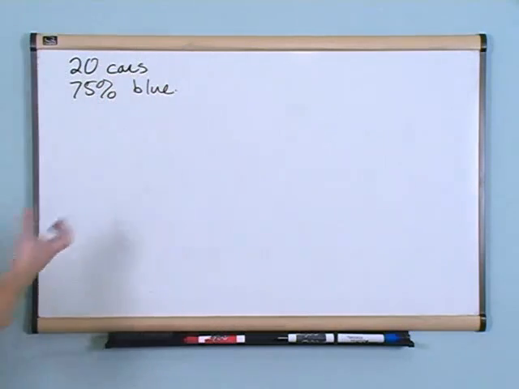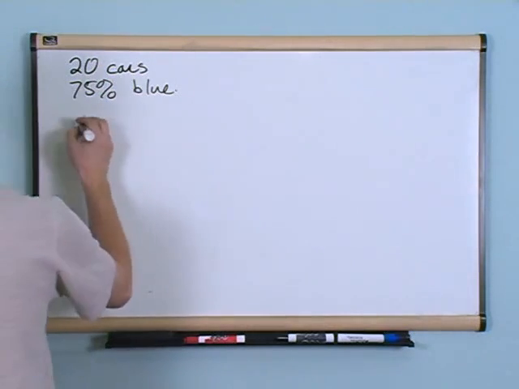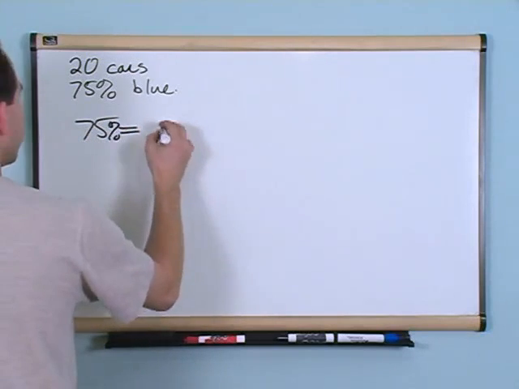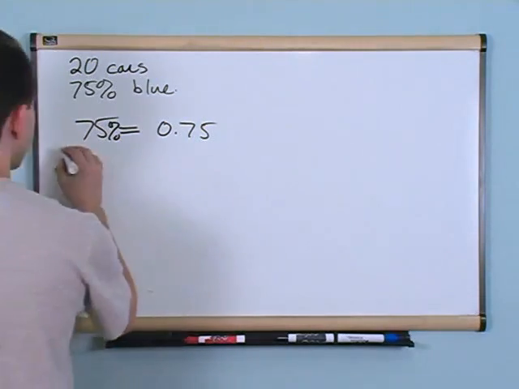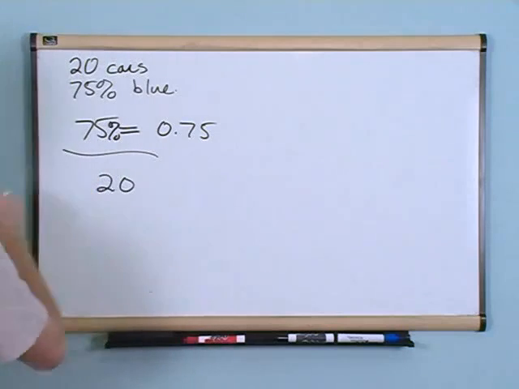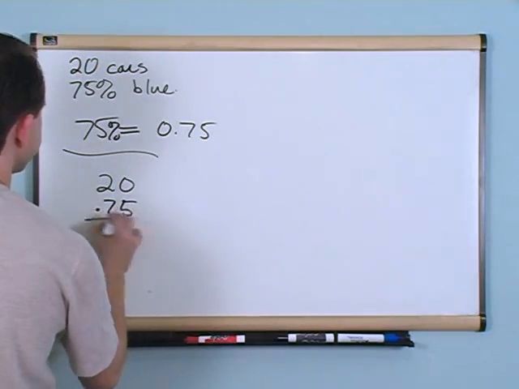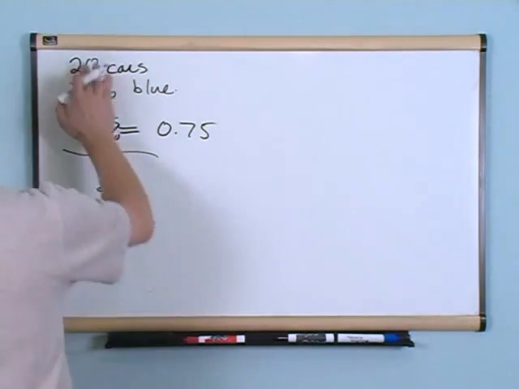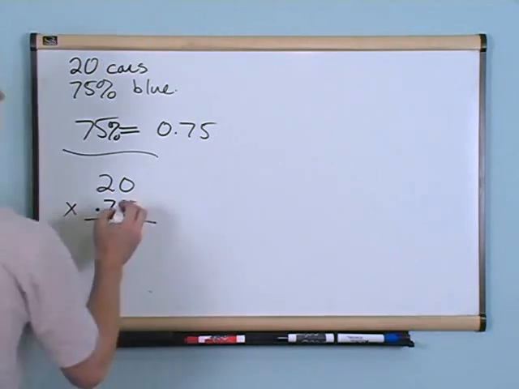The question is, how many cars are blue? Okay? Well, you want to take the 75 and convert to a decimal. So that's 0.75. Okay? So all you're going to do is take the 20 cars total in the lot and multiply by 0.75. Like this. Okay? Because multiplying by this decimal chops down this total number and tells me how many cars are actually blue.